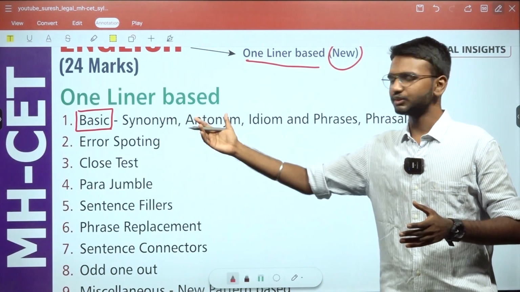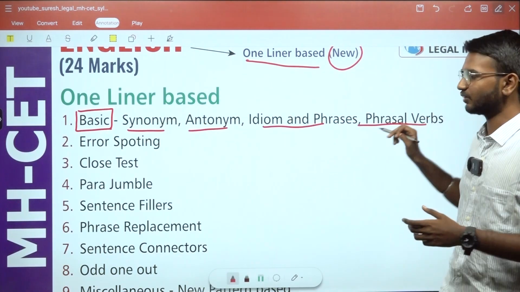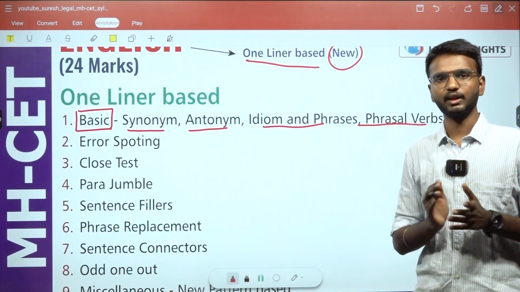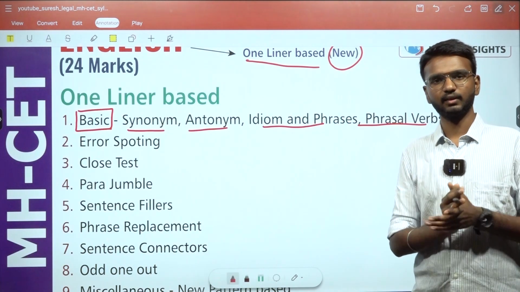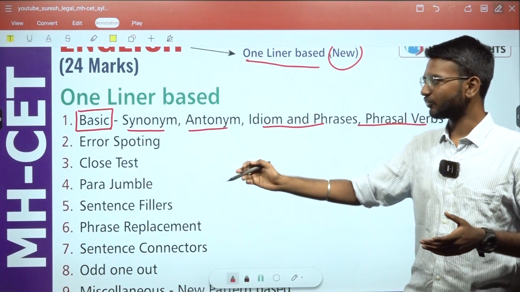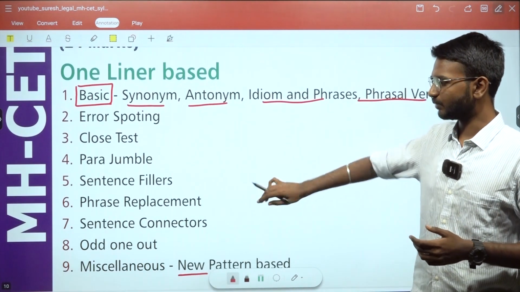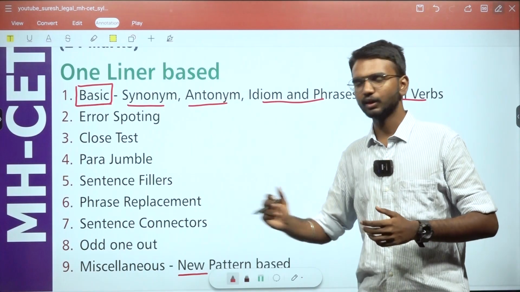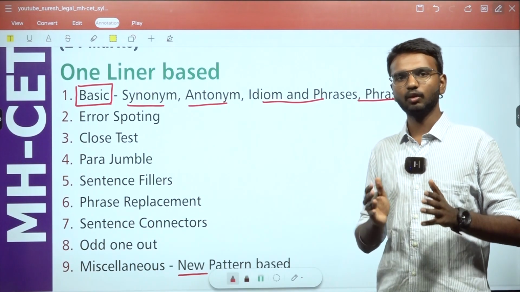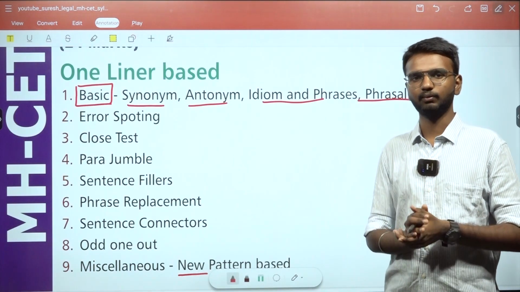Just having basic strong knowledge of synonyms, antonyms, idioms and phrases, and phrasal verbs can boost your speed and accuracy in solving one-liner English questions according to the MH-CET question paper. And solving question types like error spotting, cloze test, para-jumble, sentence filler, phrase replacement, sentence connectors, and odd one out can initially bring your mock test level to a very good level to appear on the D-Day of your exam.